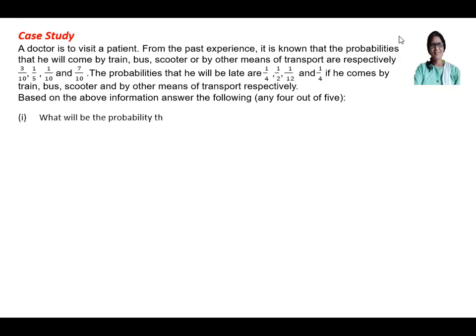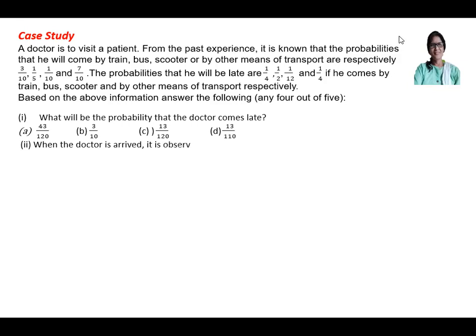What will be the probability that the doctor comes late? The options are 43 by 120, 3 by 10, 13 by 120, 13 by 110. Second is, when the doctor has arrived, it is observed that he is late. What is the probability that he comes by train?